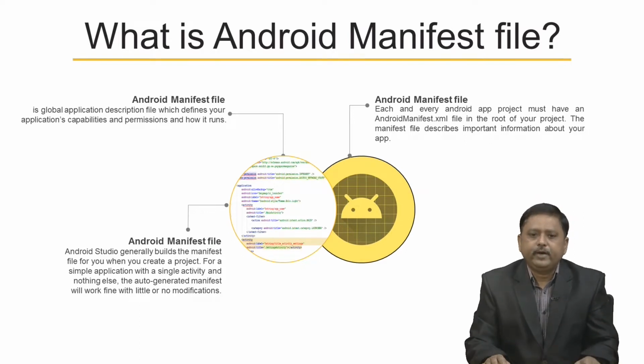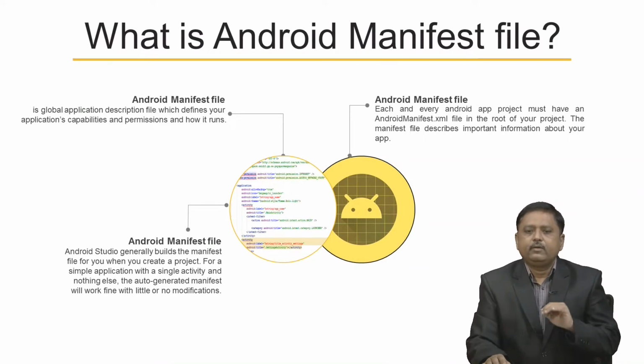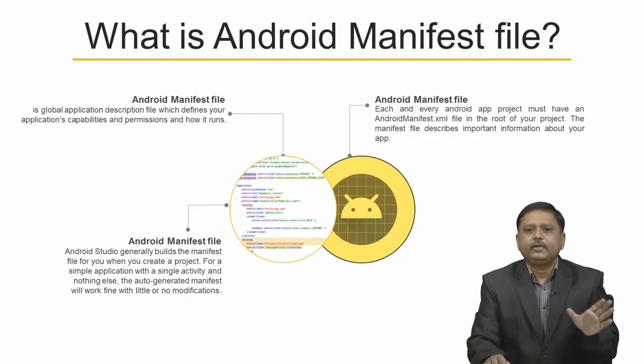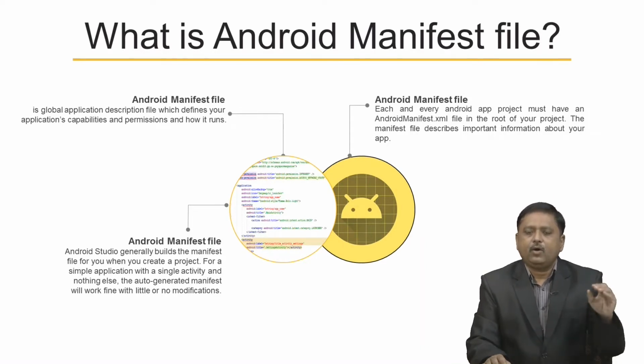Android Studio generally builds the manifest file for you when you create a project, that we have seen. For a simple application with single activity and nothing else, the auto generated manifest file will work fine and there is no need to modify this file. But if your app contains multiple activities and other app components, then you need to modify this Android manifest.xml file. That is why it is very important for us to understand the structure or components of Android manifest file. What does it contain?